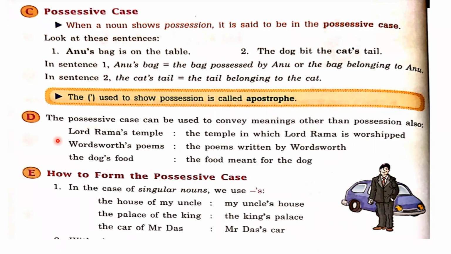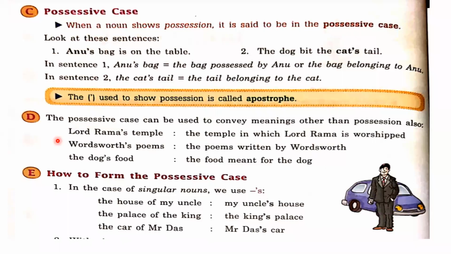Some more meaning we can convey with the help of apostrophe, like Lord Rama's temple, the temple in which Lord Rama is worshipped. So here we have to understand that possessive does not always mean showing someone's ownership. When I say Lord Rama's temple, it does not mean that the owner of that temple is Lord Rama. It can also mean that the temple is where Lord Rama is worshipped, it belongs to him in that sense, right? So every time it doesn't mean that we want to show the possession of something. Sometimes it means that we want to show the relation with that thing, right?